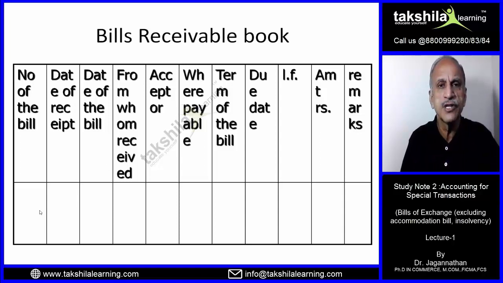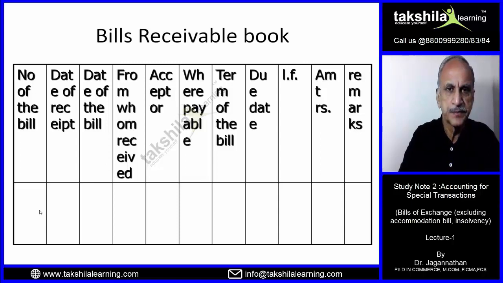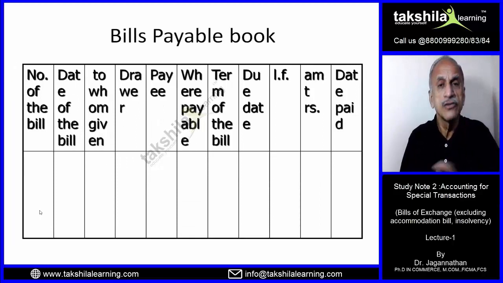The total of this subsidiary book, the bills receivable book for a period, will be transferred to the debit side of the account known as bills receivable account. It is an asset. It is shown on the asset side of the balance sheet. Now, on the contrary, I have a bill on which I have to pay. Right? It is my liability to pay.